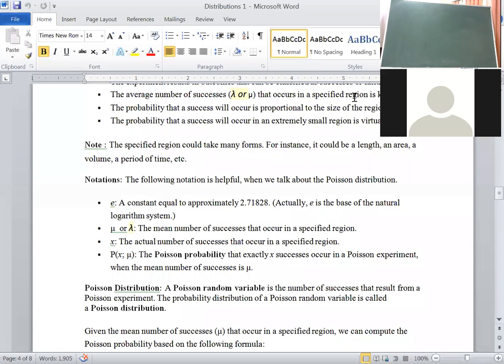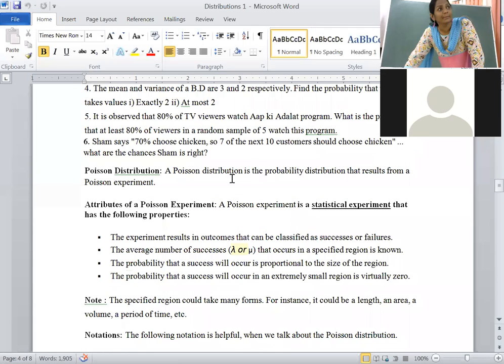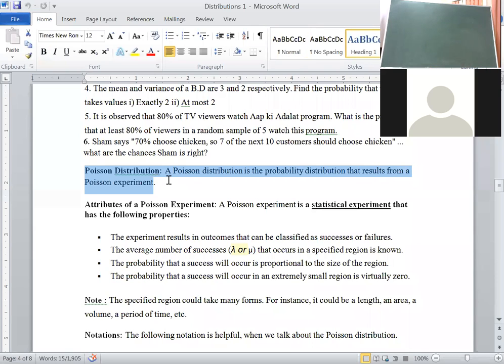Go through Poisson distribution from your book, read Poisson distribution.